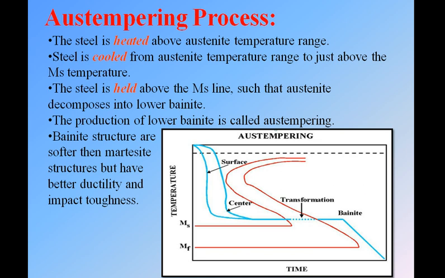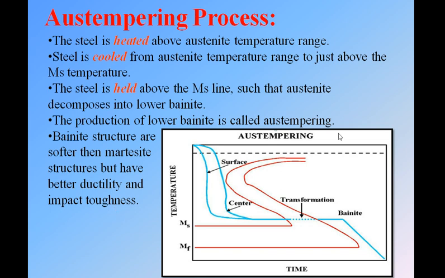In the last process we had the martensite phase, which is the hardest phase, and in this process we have the bainite phase, which is softer. The production of lower bainite is called Austempering. Bainite structure is softer than martensite, but has better ductility and impact toughness.